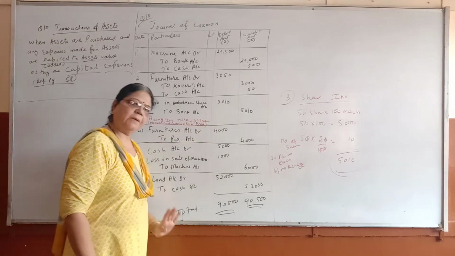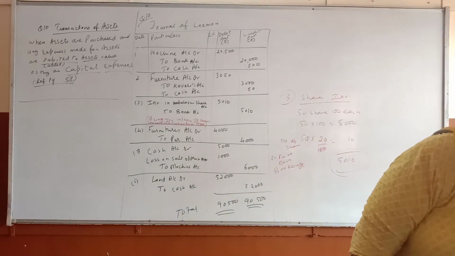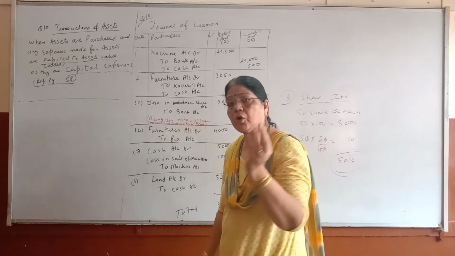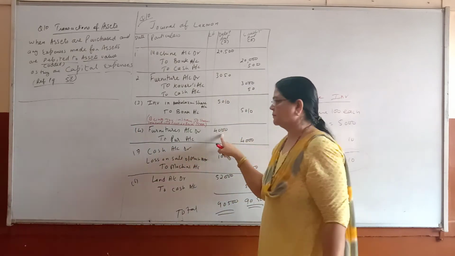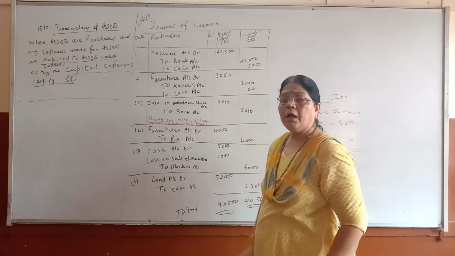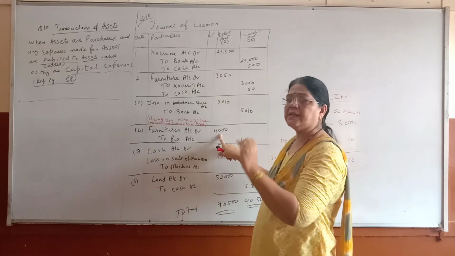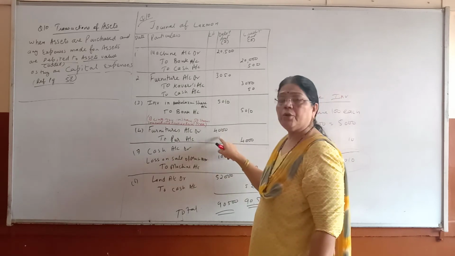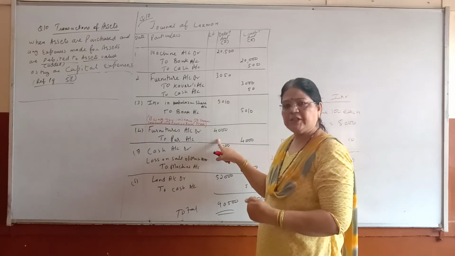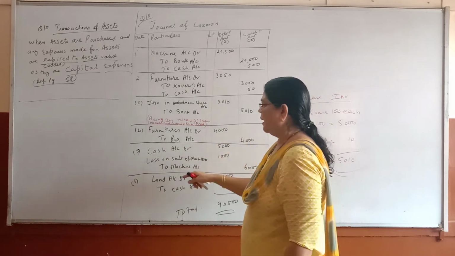Next one is furniture purchase. So it will be furniture account debit to purchase. But see, goods given here also, like the previous one. How much was the cost of goods given? 4,000, to purchase. What was the value of goods given to get the furniture? 4,000. That value of goods gone out from my business is what I have to write, not the coming-in value of the furniture, like the mobile we did in the last one. So goods, 4,000.